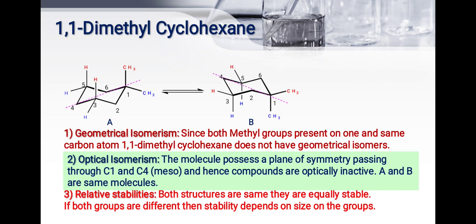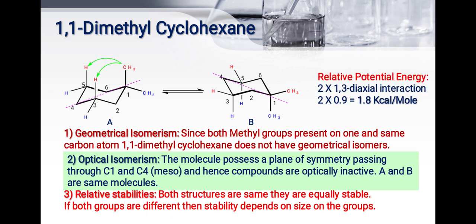What is the condition for geometrical isomerism? When the methyl groups are present on different carbon atoms, and when the molecule possesses a plane of symmetry passing through C1 and C4, hence compounds are optically inactive. Here a plane of symmetry is there, so it is optically inactive.